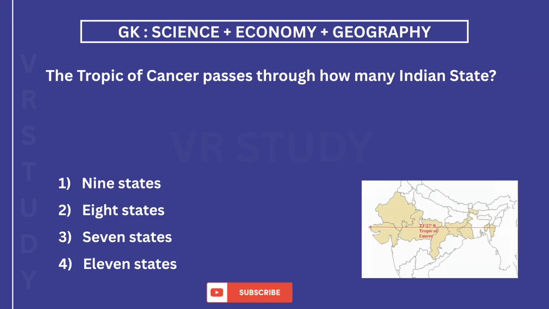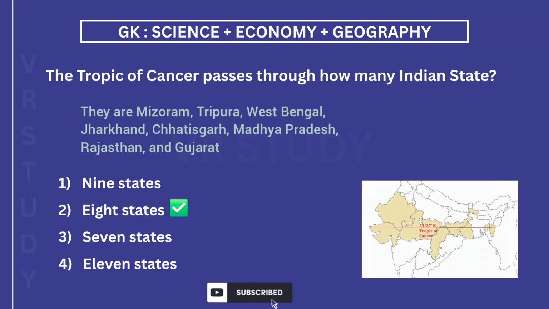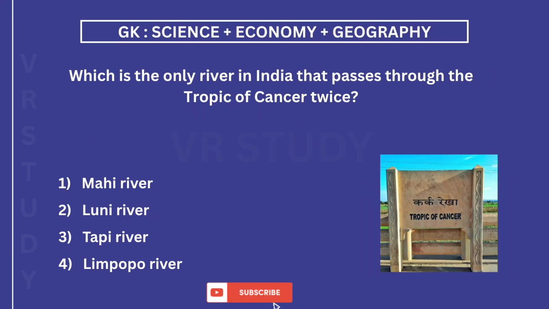Geography section. The Tropic of Cancer passes through how many Indian states? The answer is 2. 8 states. They are Mizoram, Tripura, West Bengal, Jharkhand, Chhattisgarh, Madhya Pradesh, Rajasthan and Gujarat. Which is the only river in India that passes through the Tropic of Cancer twice? The answer is 1. Mahi River.